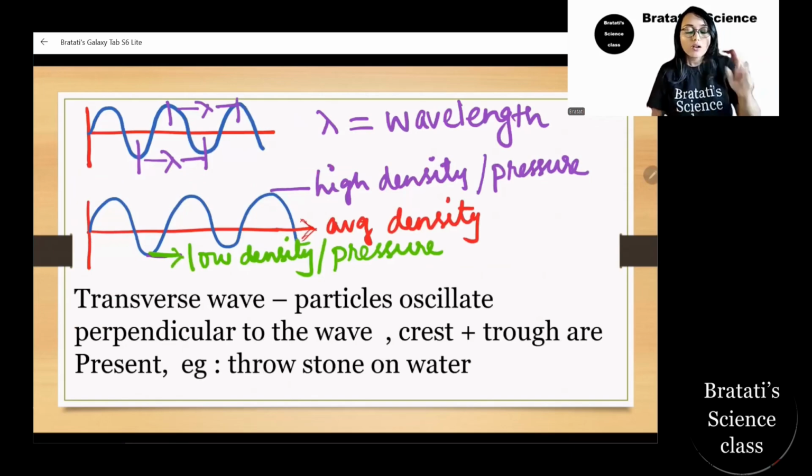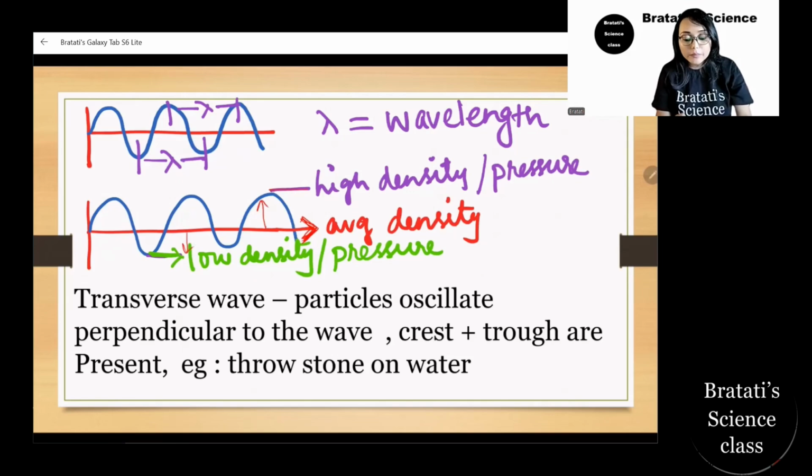So when the particles are moving up and down, the maximum is the amplitude. We will learn about this amplitude. Amplitude is the maximum displacement from this average density towards up or towards down. That is called amplitude.